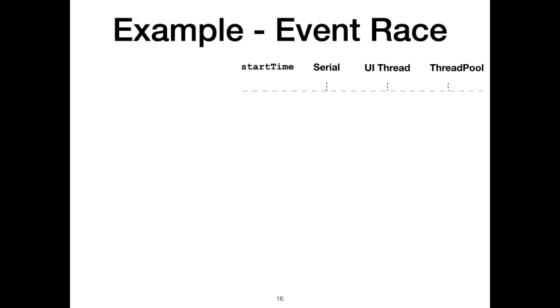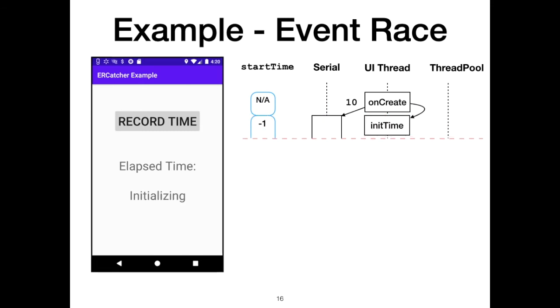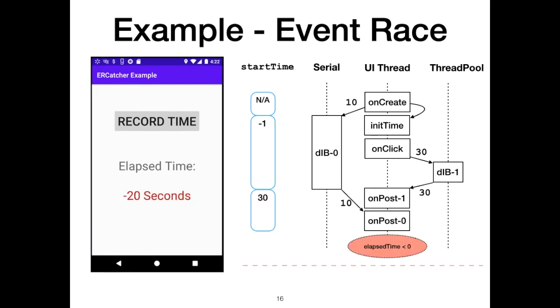However, there is another possible scenario. Let's say the doing background event takes longer than expected. If the user clicks on the record time button during the execution of doing background, and onClick's doing background event finishes sooner, then once the first doing background is finished, the elapsed time becomes a negative value, which is incorrect. This issue is an example of an event race bug in this application.